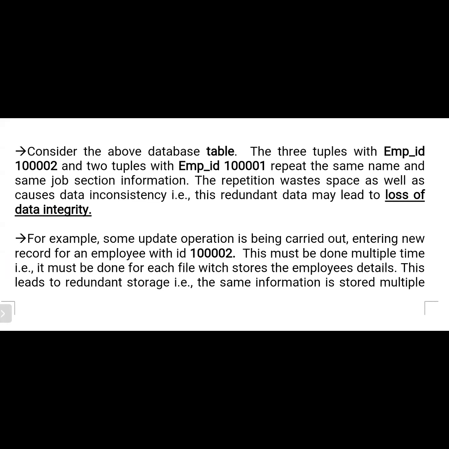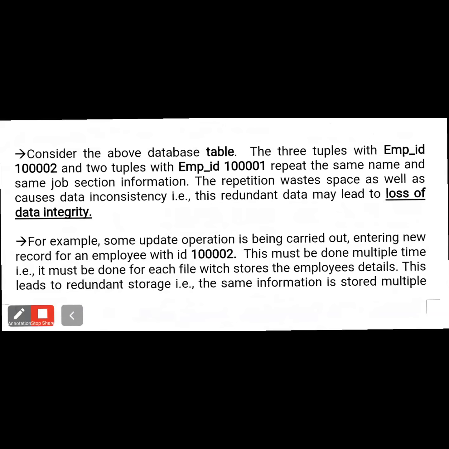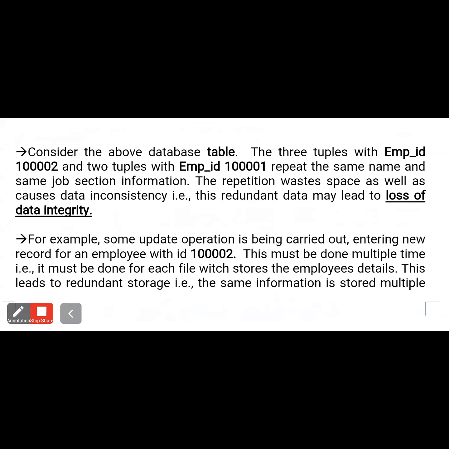We already know about this. What is data integrity? What are the types of integrity constraints? What is the purpose of an integrity constraint? Please try to remember each and every topic with its keyword, because this is one of the core subjects, and that's why we try to remember each and every topic.